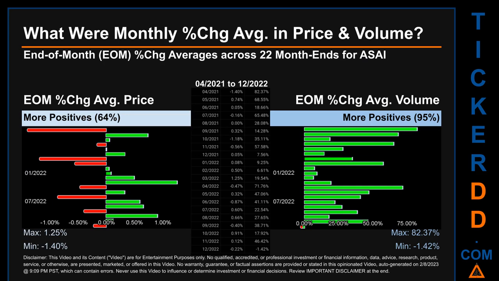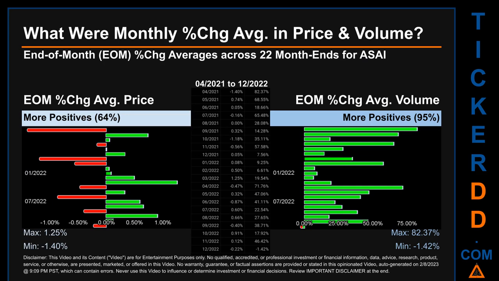From 04/2021 to 12/2020 seconds, 14 out of 22 month ends had a positive percentage change in average price. That is 64% of month ends saw a positive percentage change in average price. In terms of volume, 21 out of 22 month ends had a positive percentage change.